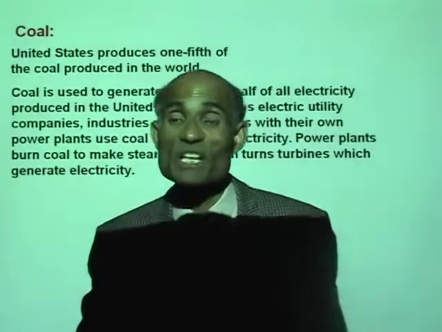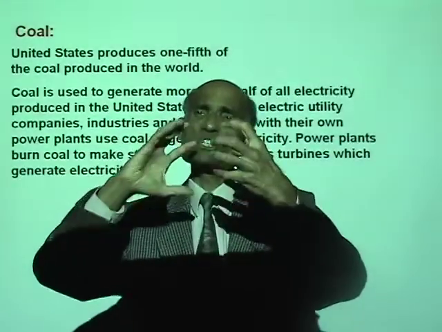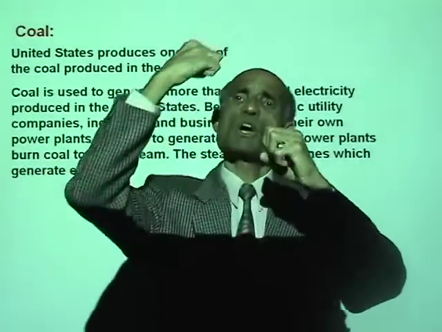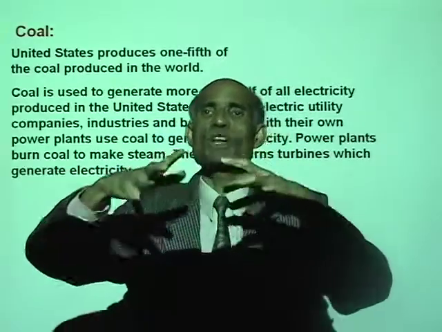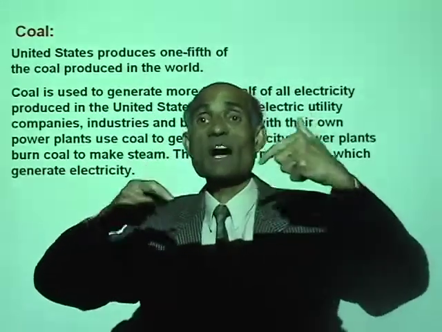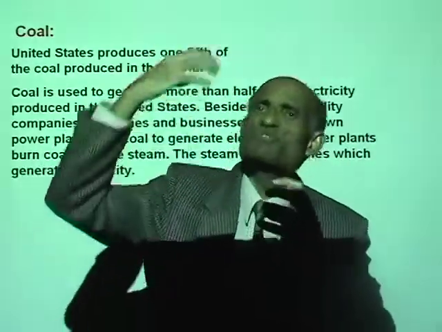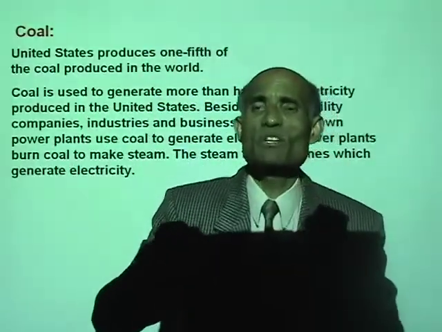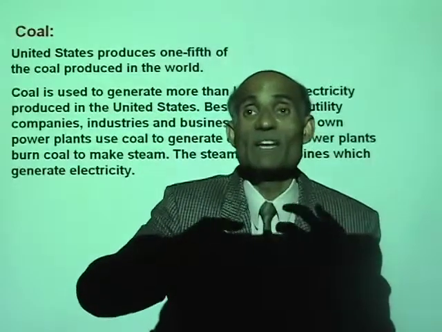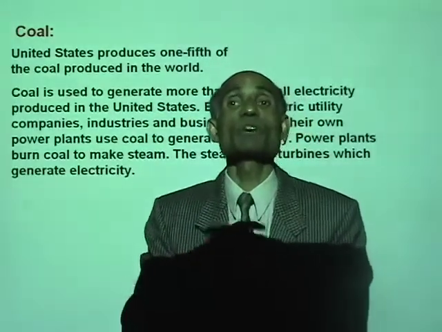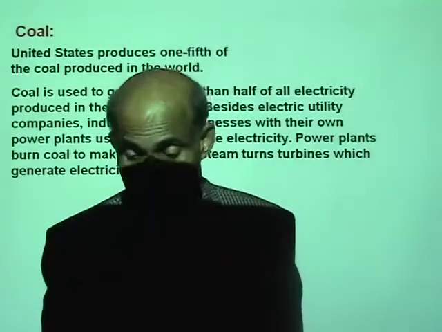Actually, electricity is produced by turning a big coil of wire, called a turbine, inside a magnetic field. You need a tremendous amount of energy to turn it. When you turn a turbine inside a magnetic field, it generates electricity.